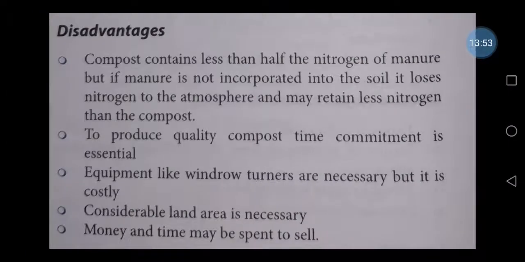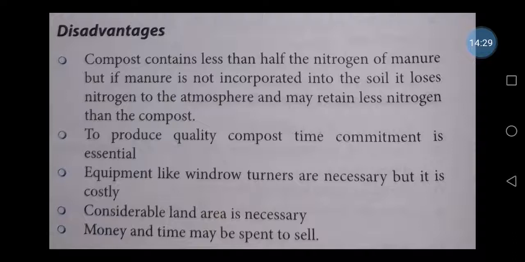There are a few disadvantages. The compost contains less than half the nitrogen. Sometimes the nitrogen component which is present in the soil may be a little less in the compost. Next, to produce quality compost, time commitment is essential. As we have seen, around 5 to 6 months or around 8 months is needed to form the proper humus. So we cannot hurry in getting the humus. We have to wait for a particular time, and then only we'll get the good byproduct.